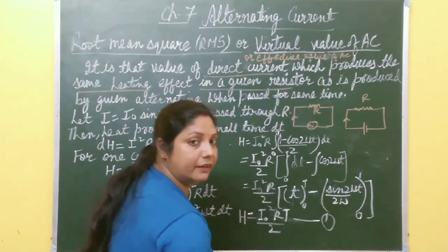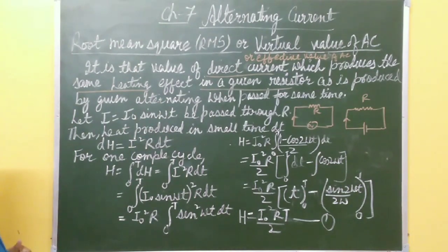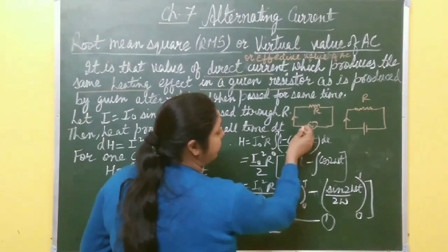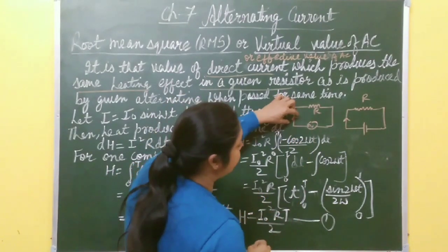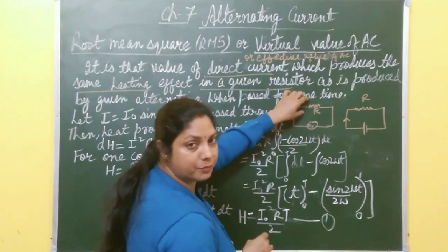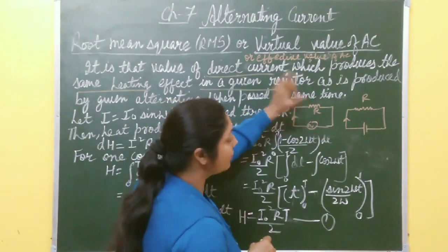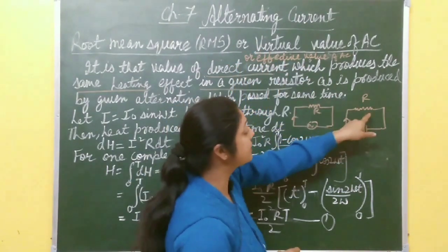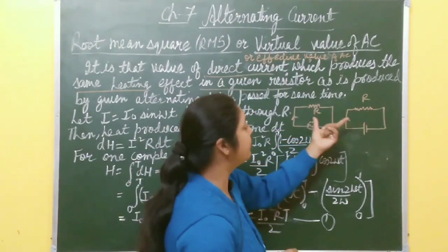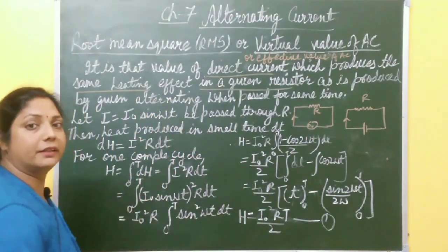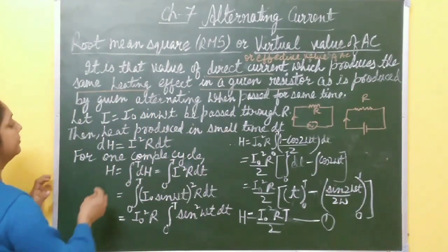So you have to find the expression for that RMS value of current. First you have to calculate how much heat is produced when alternating current passes through this resistor. That heat is always equal to the heat produced when this RMS value of current passes through this resistor. So you have to calculate the heating effect in both cases and just compare them. You get the value of I RMS.